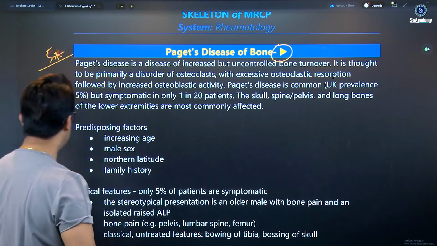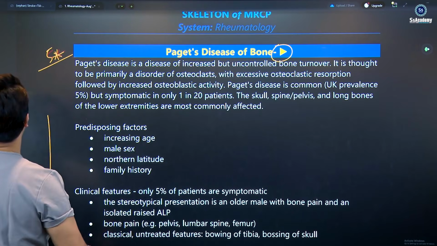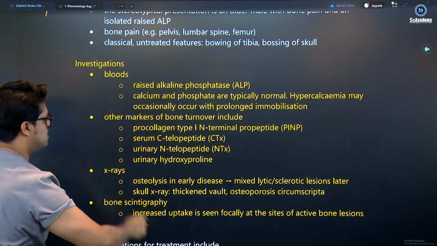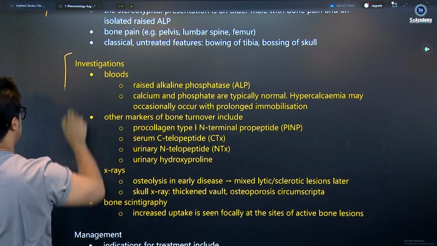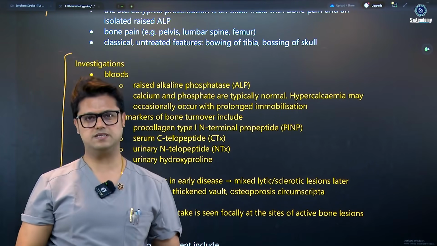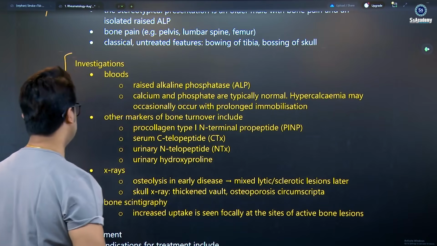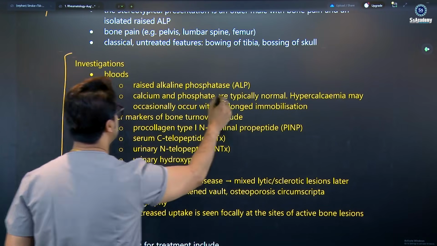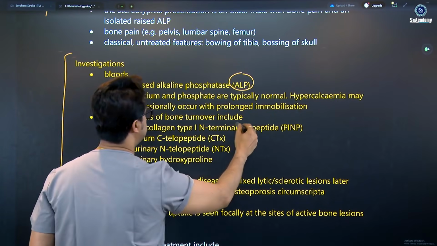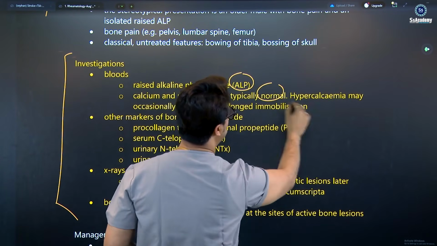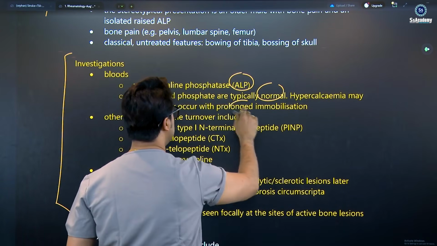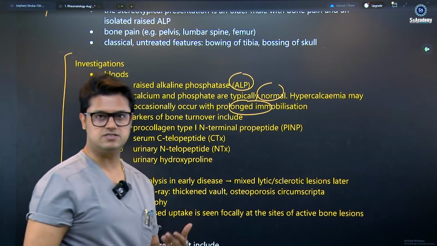But the recent guidelines have added some important points, my dear. You see the investigation part, the yellow sheets. The yellow colored highlighted things are new, updated, my dear. So I'm getting some updates. You see the blood test, the raised alkaline phosphatase, calcium and phosphate typically normal. Hypercalcemia may occasionally occur with prolonged immobilization.